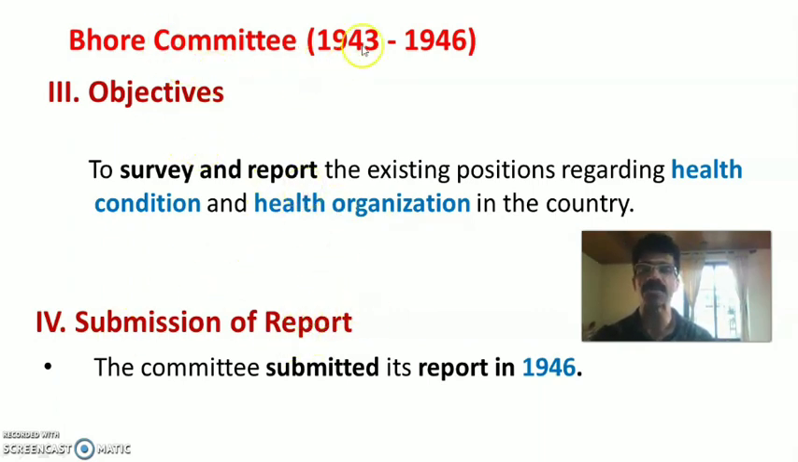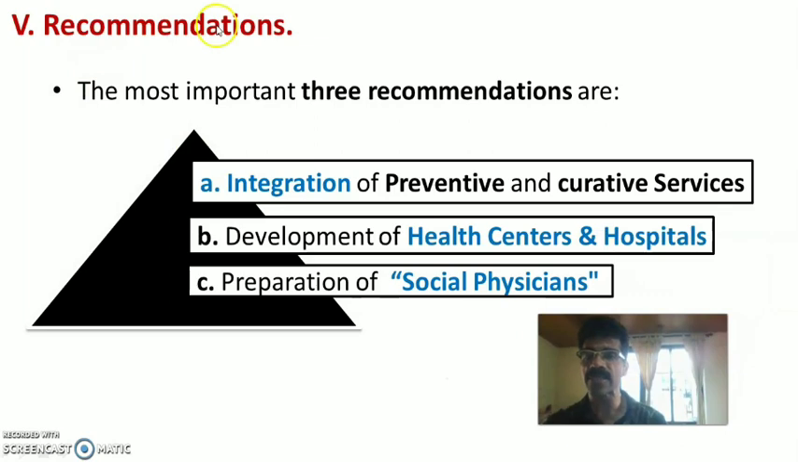I already mentioned that usually the report will be submitted at the end of their period. So here 1943, 1946 means the Boer committee submitted its report in 1946. Then next is the fifth feature, the recommendation of the Boer committee. So the most important three recommendations in this video, for all the committees I have selected only three important recommendations to answer the examination. To write the answer for the examination, you can remember only three. Then you can have a comparison. Otherwise, you will have a good confusion between the committees and their recommendations.